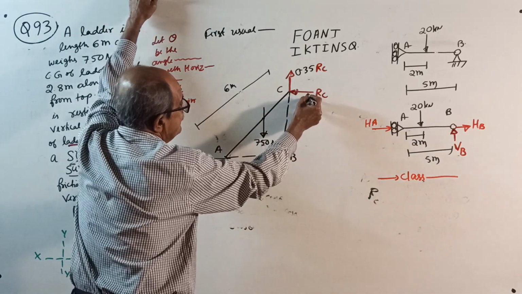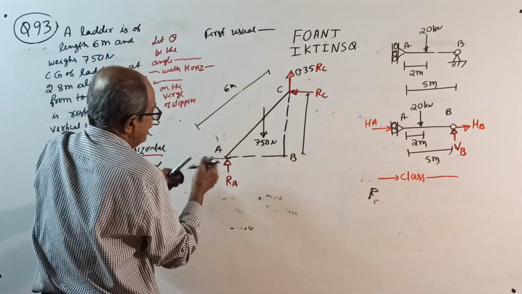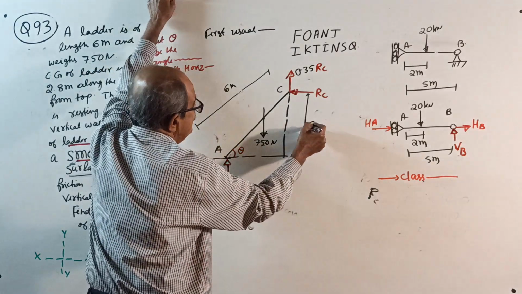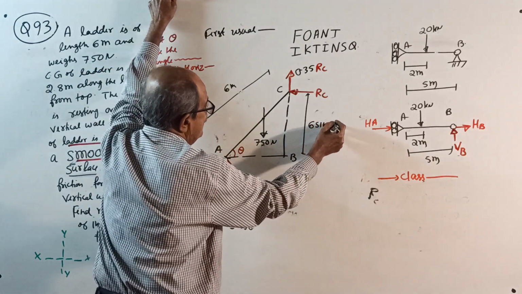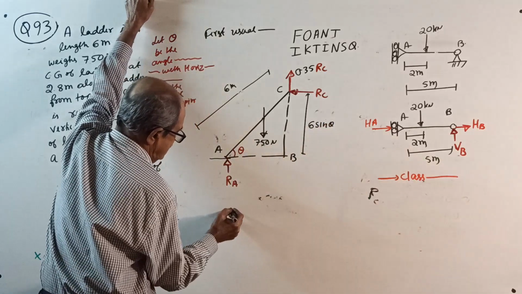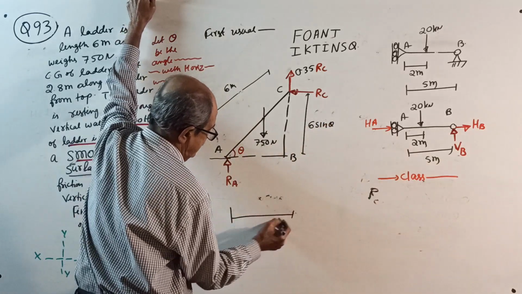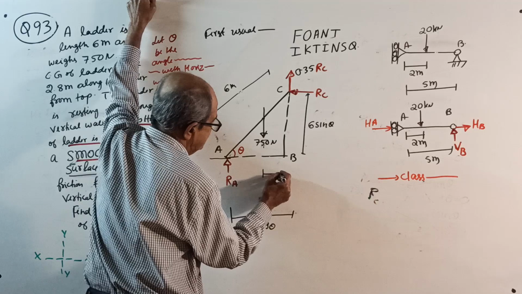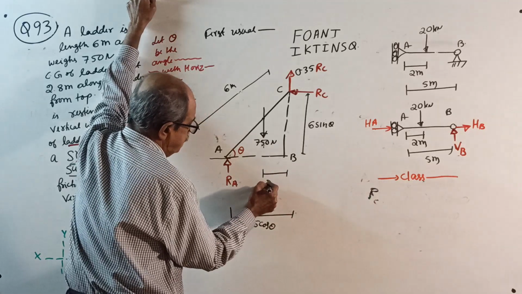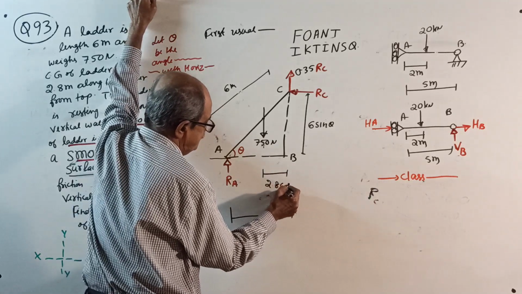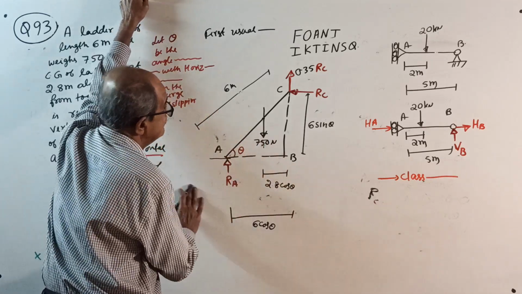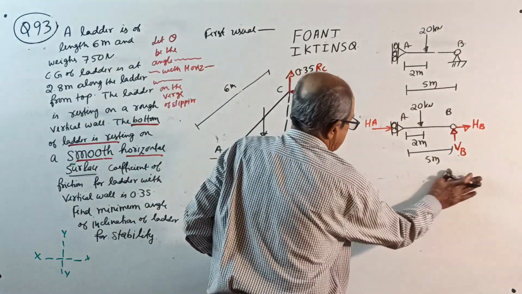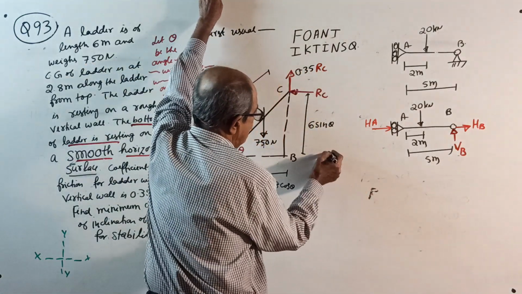Therefore, this distance is what? This is our theta. You have to calculate this theta. If that is theta, as I already told you, this is 6 into sin theta and this is 6 into cos theta. Therefore, this distance will be 2.8 into cos theta. Okay, that much you write first. Now start, very important now.